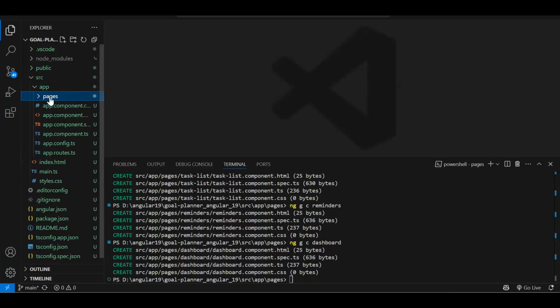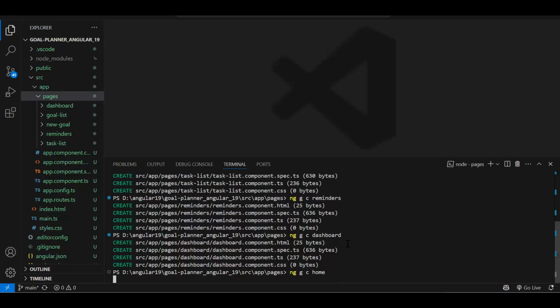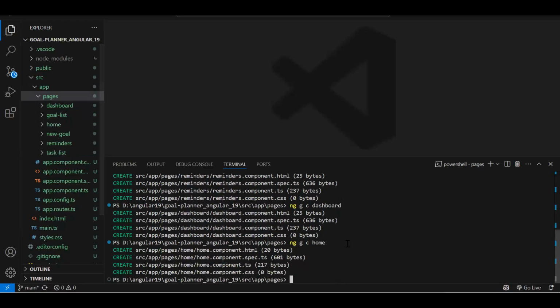And one more component we will create, because as I said, this is a product. So every product will have a, what do we say? Welcome page where we display information about our product, what's this page and everything. Once user login, then we will get to see this menu, right? So one more page I will create, that I will call it as a home page. And here we will have a single page to display the information of our product, like what goal planner is offering to you. Fine. So these are all components created.